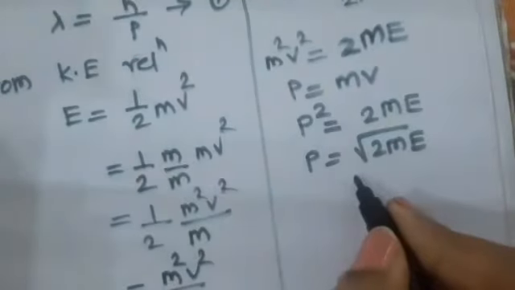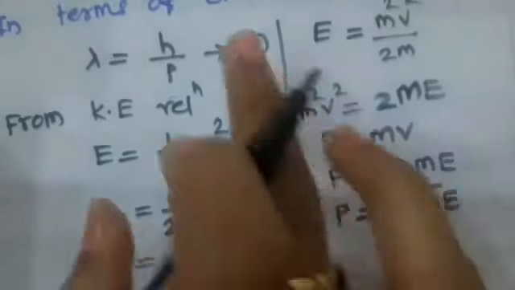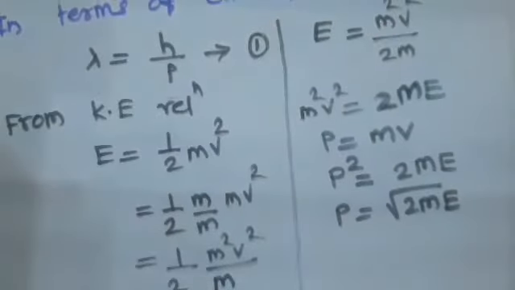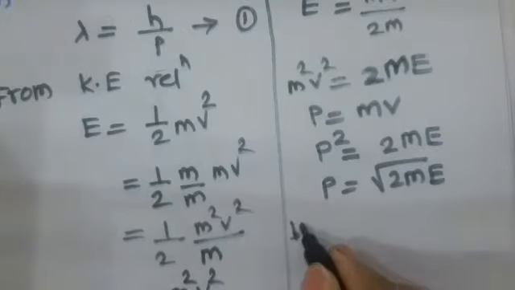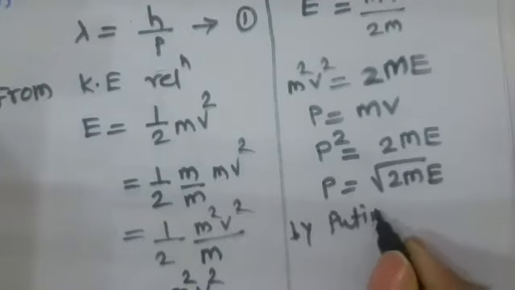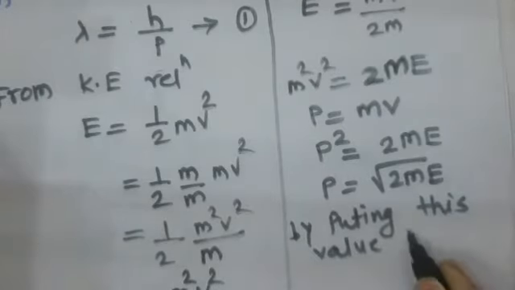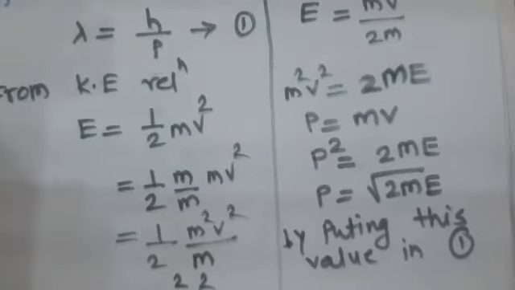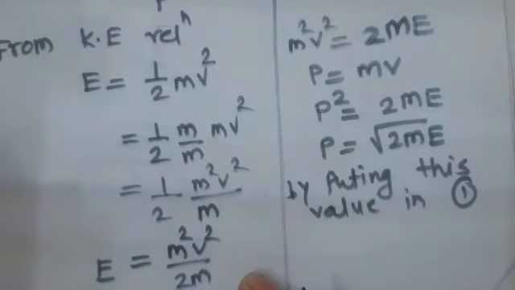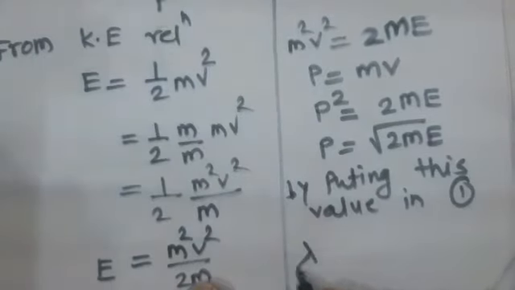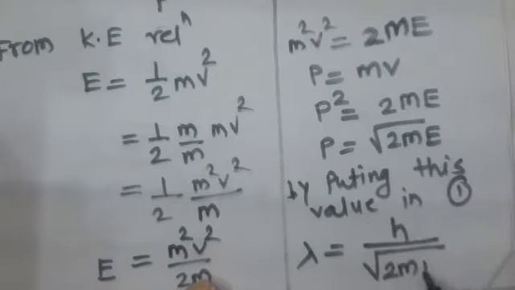Then put this value in equation number 1, and solving it, lambda becomes h upon under root 2mE.